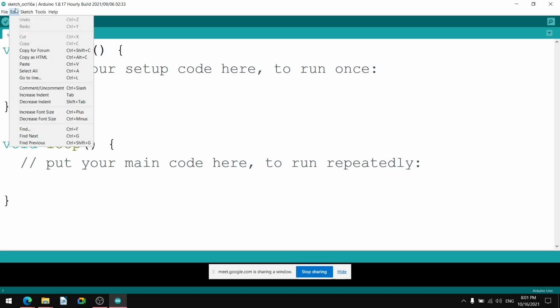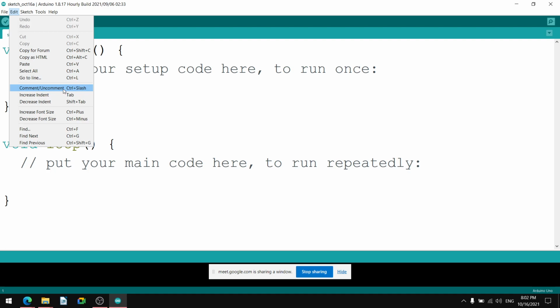Similarly, under the Edit drop down menu we have seen Undo, Control Z, Redo, Control Y, Cut, Control X, Copy, Control C, Copy for Forum, Control Shift C, Copy as HTML, Control Alt C, isn't it? If you use it along with Control Alt, then it will copy it as HTML, not as text. Then Paste is there, Control V, Select All, Control A, Go to Line, Control L, and so on. Comment and